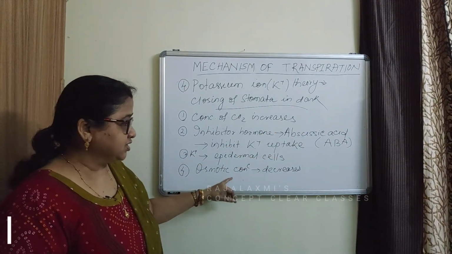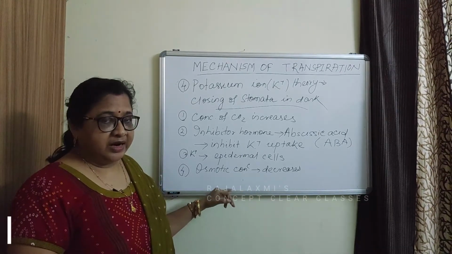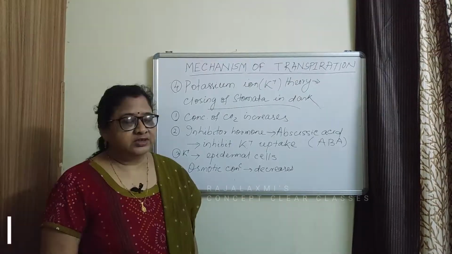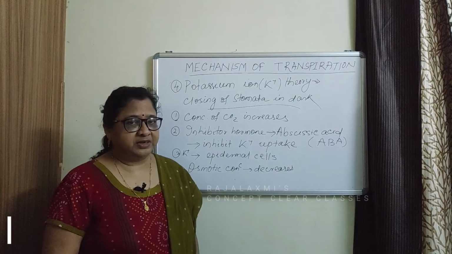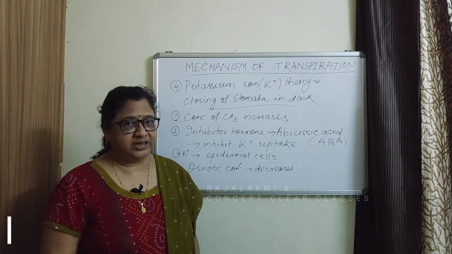So, the osmotic concentration of the guard cell decreases, it loses water and the guard cell becomes flaccid and the stomata close. So, these are theories to explain the mechanism of transpiration or mechanism of stomatal opening and closing.